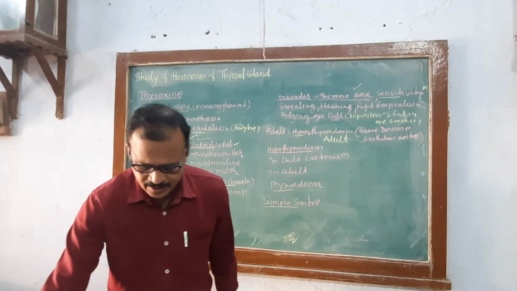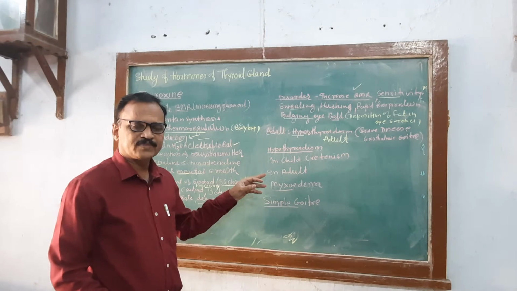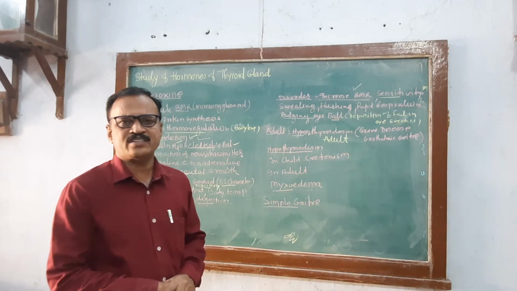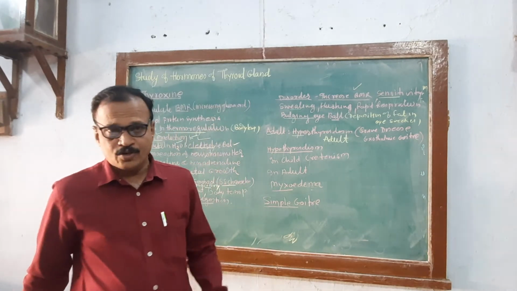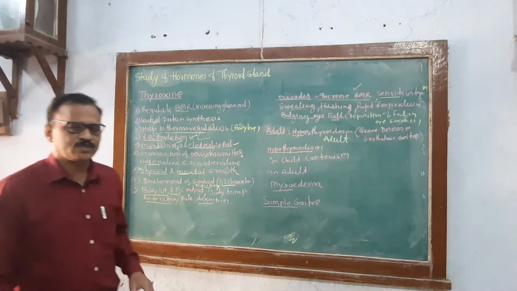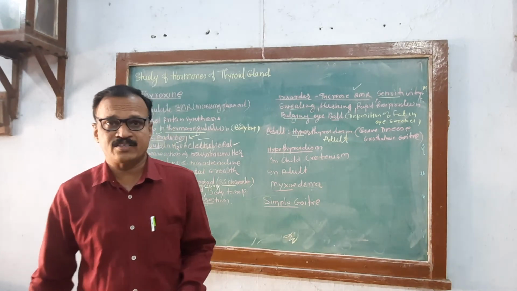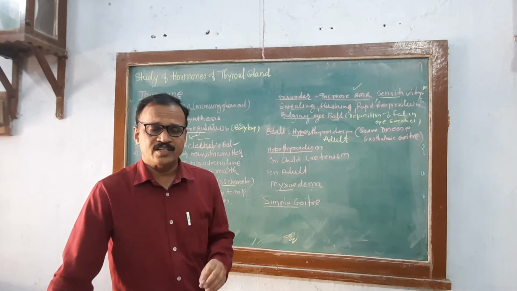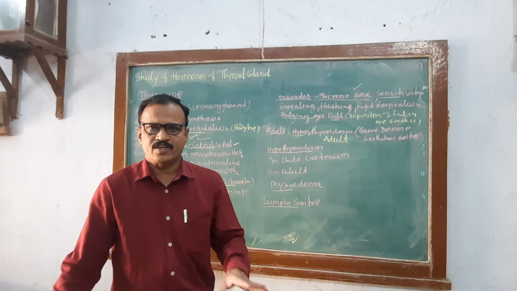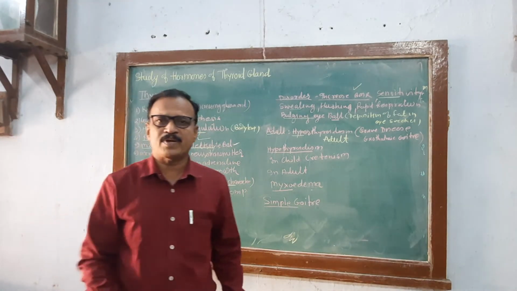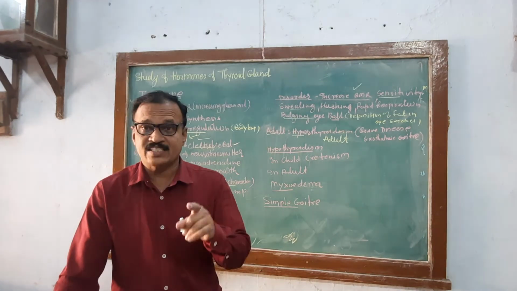Now, if there is low secretion of thyroxine, that condition is called hypothyroidism. What is it called? Hypothyroidism. You know very well, it controls physical and mental growth. In childhood, suppose there is low secretion of thyroxine, this is called hypothyroidism, or this disease is called cretinism in children. So, what happens here also?